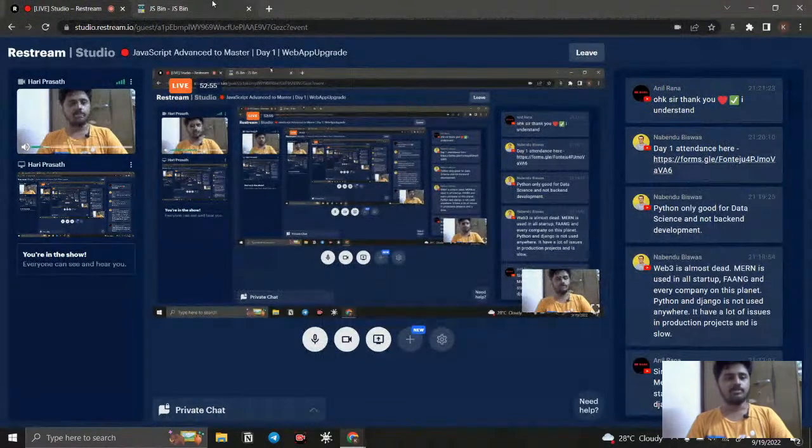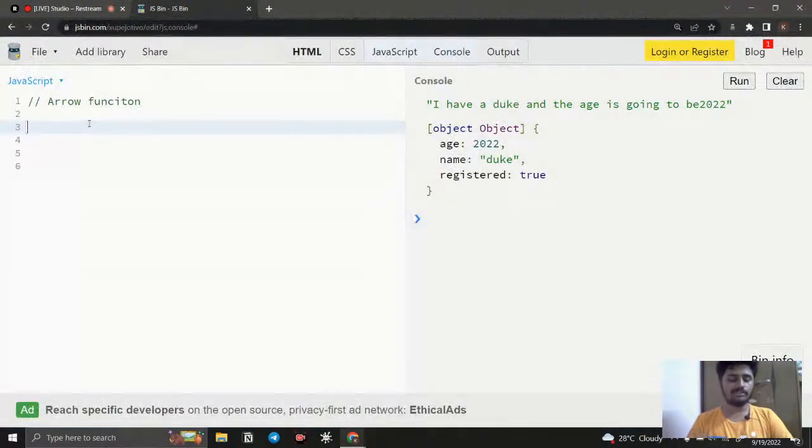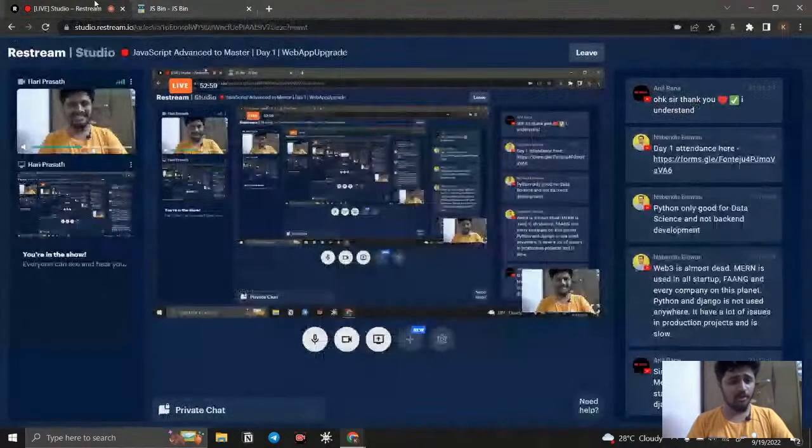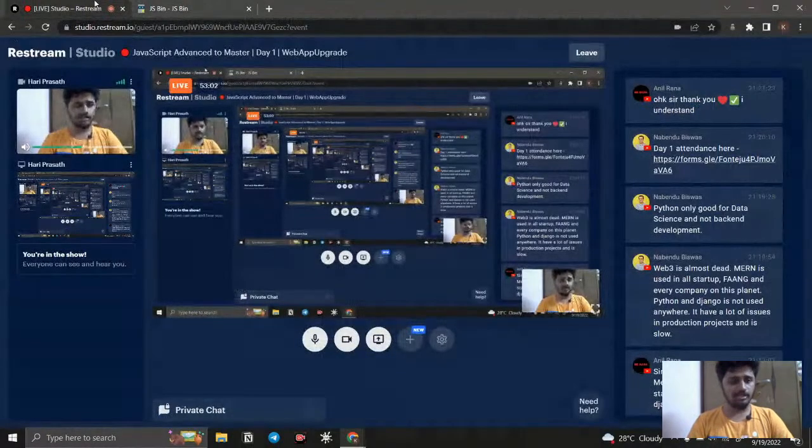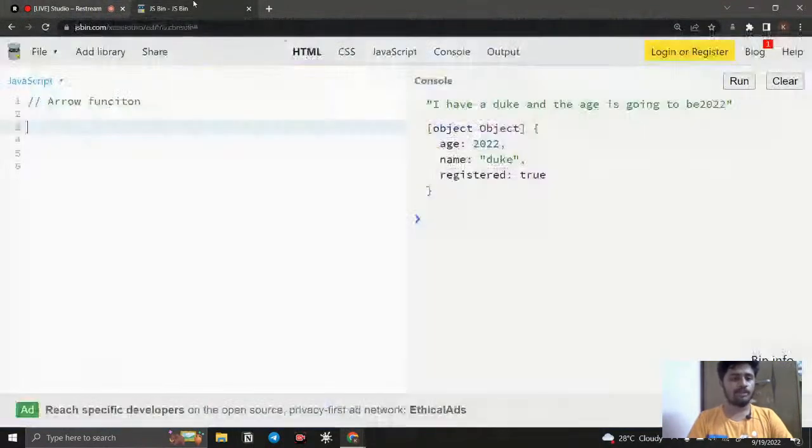Okay, fine. So then what is going to be arrow function? I say that every programming language has its own updation, right? The same like that in JavaScript, function has its own updation. Like what is going to be a function?